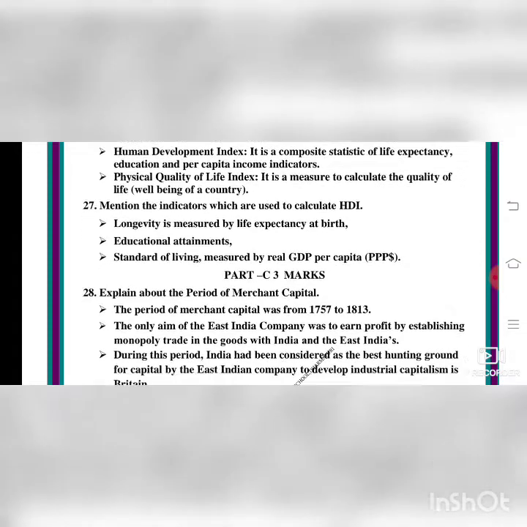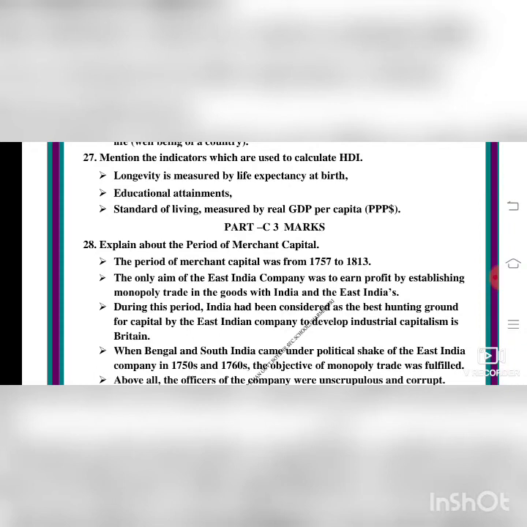Now next, explain the period of merchant capital. As we saw in part B, the period of merchant capital was from 1757 to 1813. The only aim of the East India Company was to earn profit by establishing monopoly trade. Monopoly trade means a single owner of the goods traded with India. During this period, India was considered the best hunting ground for taking wealth from India, by the East India Company, that is the British, to develop industrial capitalism in Britain.